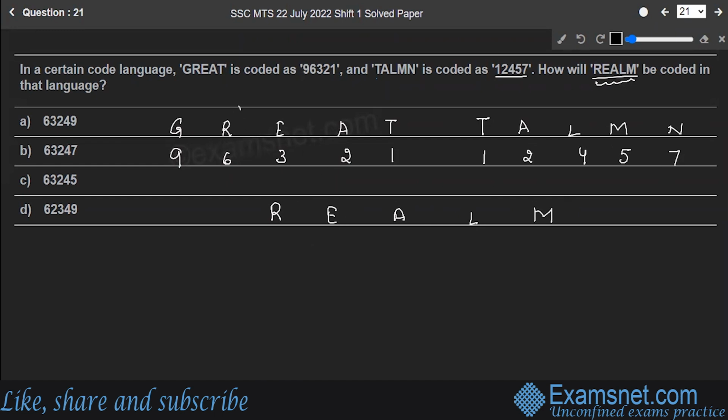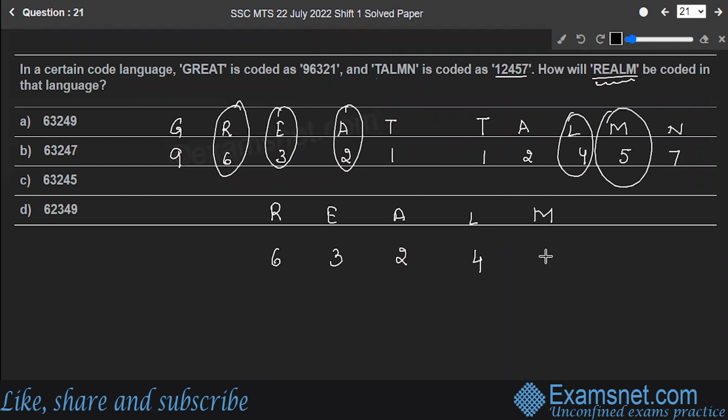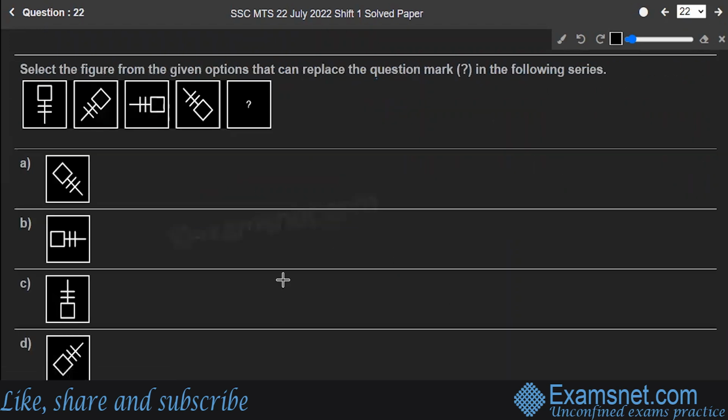Correct. So R is 6. Let's write down 6. E is 3. A is 2. L is 4. M is 5. So it will be coded as 63245, which is option C. So option C is the correct answer to the question. Hope you're clear. Next is question number 22.